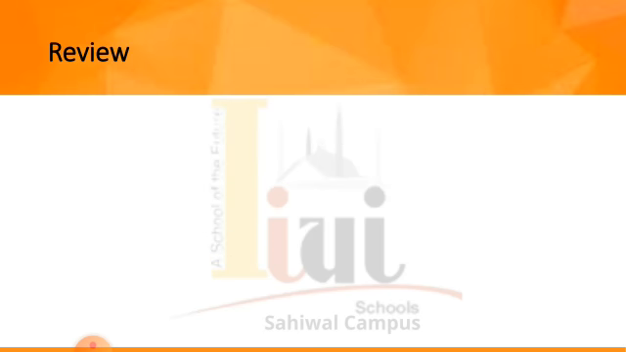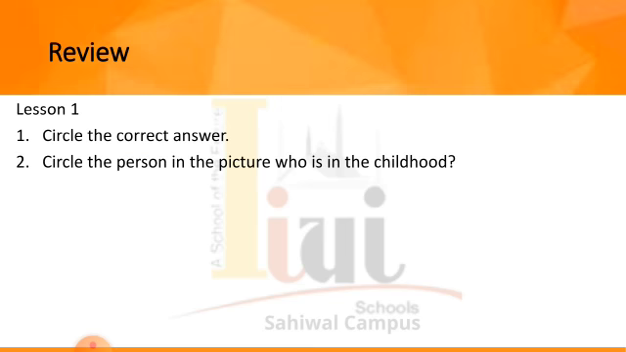Now we will discuss the review exercise. Lesson number 1. Question number 1. Circle the correct answer. You have 4 options, and you have to circle the most appropriate option. Question number 2. Circle the person in the picture who is in childhood. In this picture 4 persons are given, so you have to circle the person who is in the phase of childhood.